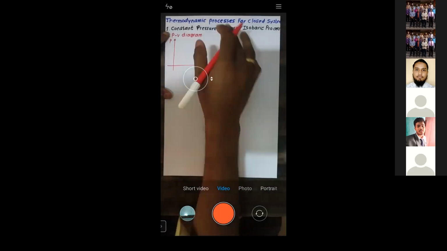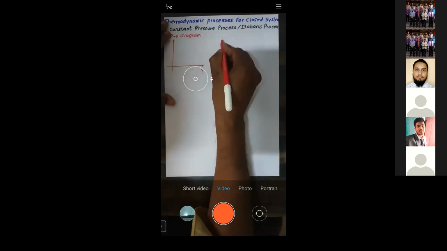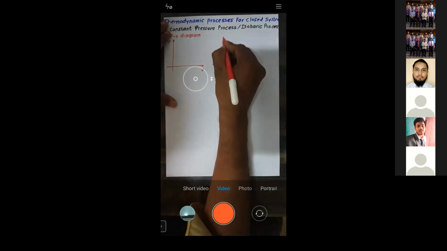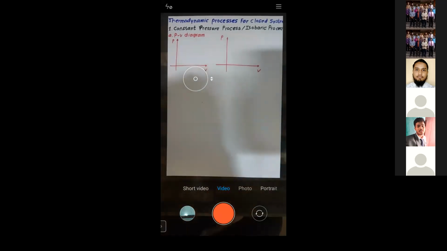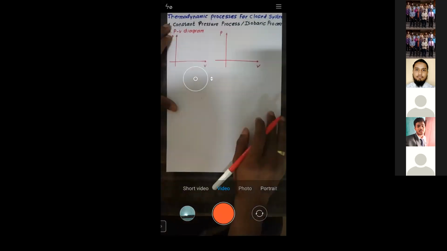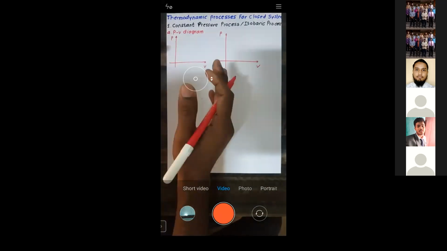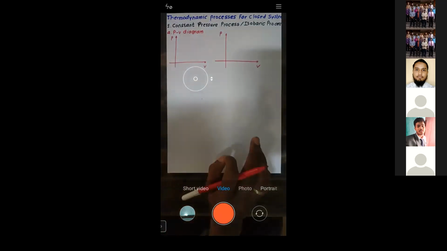Okay, so now let us start with the PV diagram. See, constant pressure process, now we are plotting it on a PV diagram, right? Constant pressure, obviously, it will be a horizontal line. It's a constant pressure, that means it has to be a horizontal line. So if there is a horizontal line, there are 2 possibilities: either to go on the left-hand side or on the right-hand side.